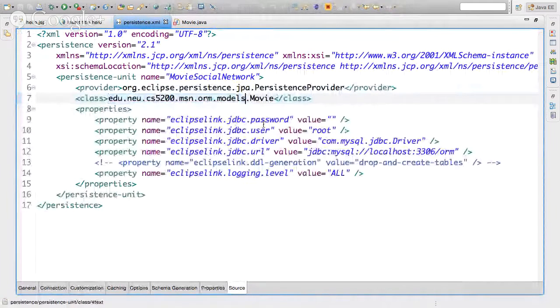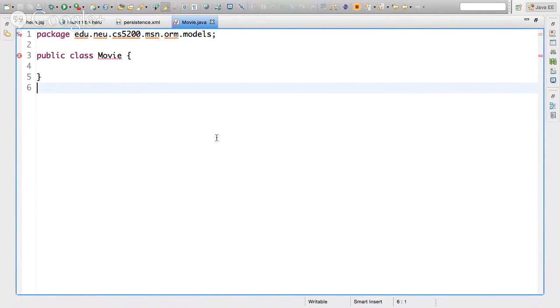Notice that it was red. It was red because it says I can't find that class. But I found it now, and it goes away. So yes, I know that class, I'm looking at it, and I'm going to try to map it to that table over there. So let's create it now.